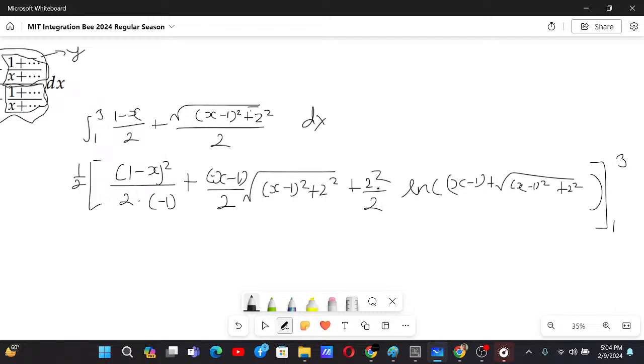Okay, is this not x by 2 root under x square plus a square, plus a square by 2 ln of... is this not the formula, or did I forget the formula?